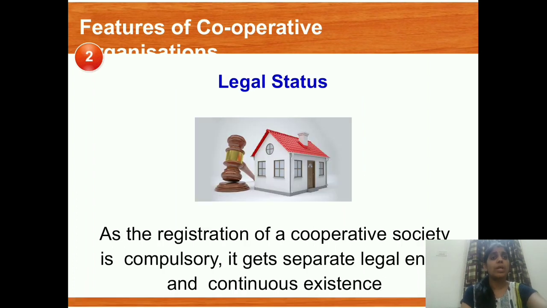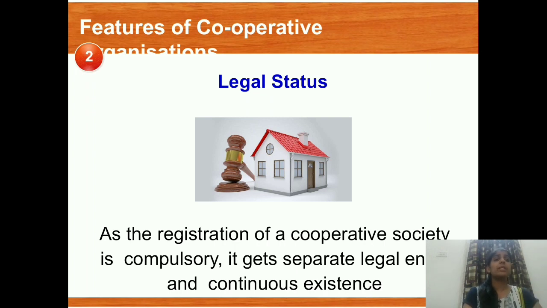Moving to the next point, we have legal status. It means the registration of a cooperative society is compulsory. Means it is very important that you register yourself. It gets a separate legal entity and a continuous existence. A very important point is that it doesn't get affected by the members. Members come and go, but the cooperative society still continues. It is a continuous business.